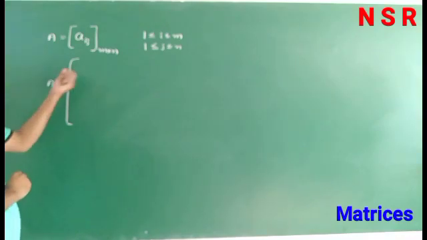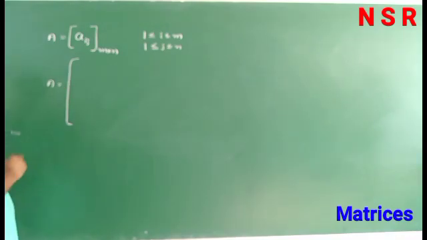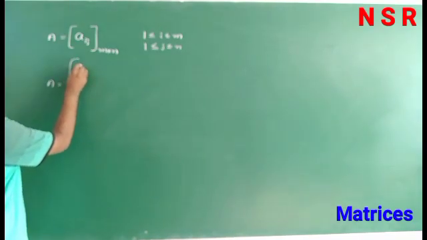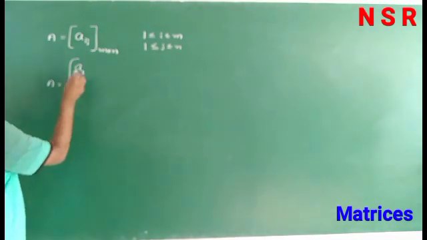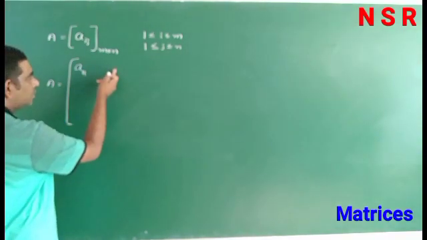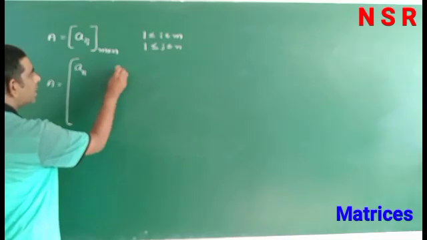How do we write the first element? The first row, first column element is a11. Next, first row, second column is a12.